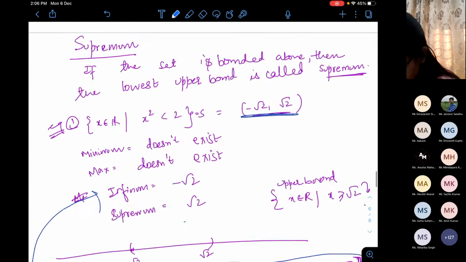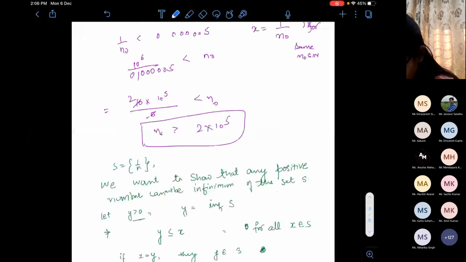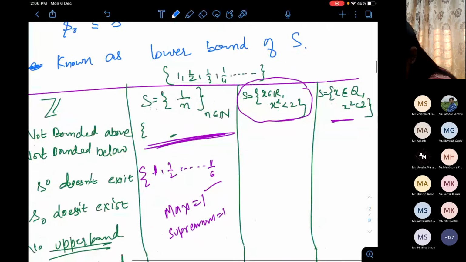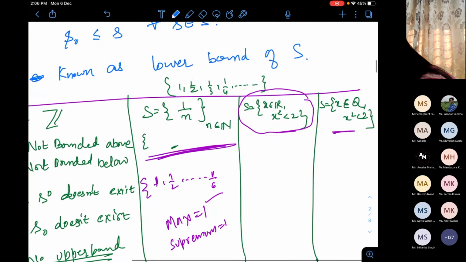Ma'am, one example was still left, where x belongs to the rationals and x square is less than 2. Okay, let's go here. In this set, I cannot write an interval form, first of all. I think I have given it here.